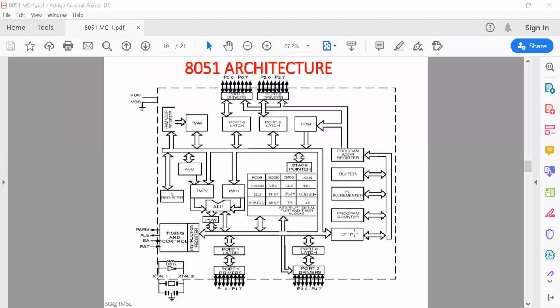That 16-bit address must be stored inside this 16-bit register, the DPTR, which gives the address to access the external memory devices, RAM or ROM.